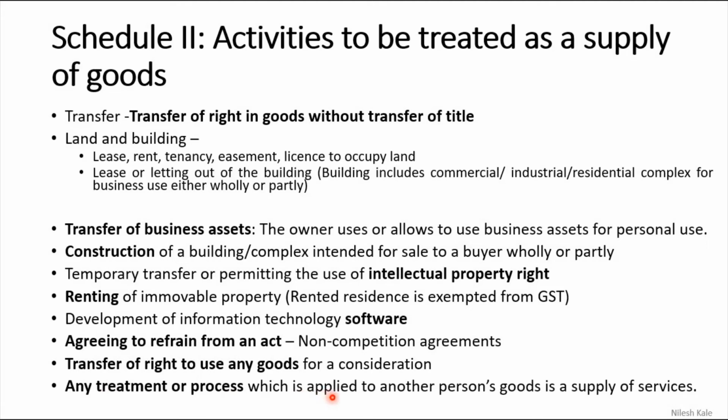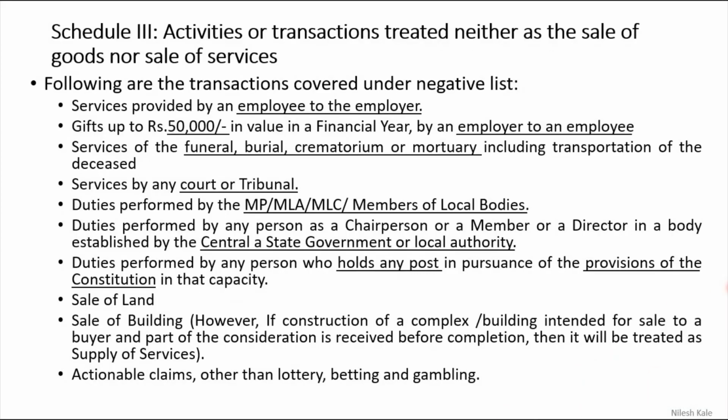Any treatment or process which is applied to another person's goods, that is polishing, painting or job work, will also be considered a supply of service, which is taxable, right? Now the Schedule 3, the last point: activities or transactions treated neither as a sale of goods nor as a sale of services. Following are the transactions covered under the negative list.